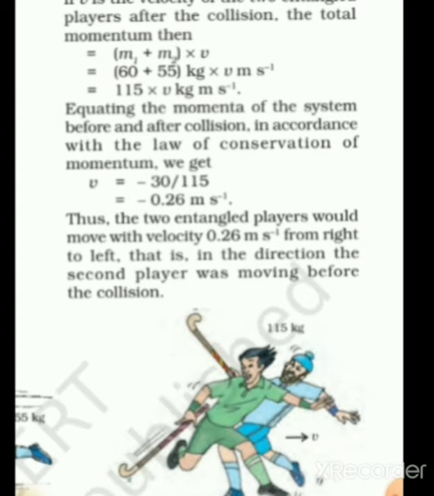So v equal to minus 0.26 meter per second. Thus the two entangled players would have moved with velocity 0.26 meter per second from right to left. See, the negative sign is there, that is in the direction the second player was moving before the collision.